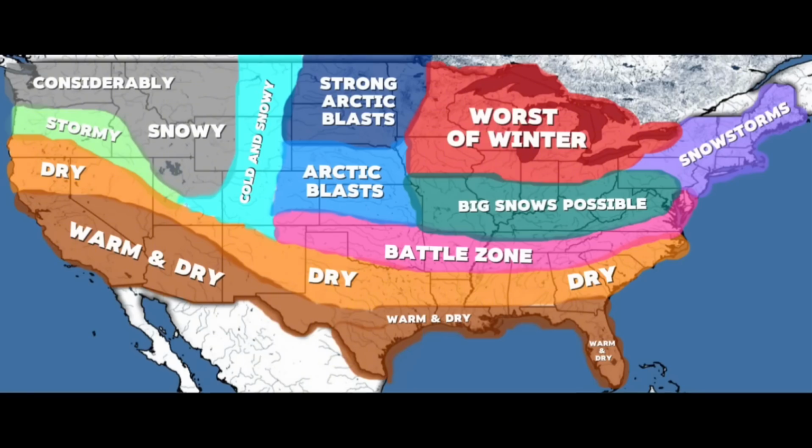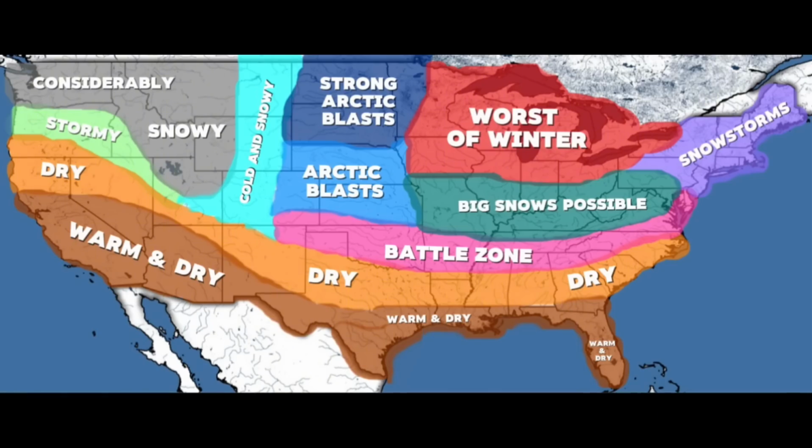For our purple section, snowstorms are expected. Though it has been lacking for a few years now, the Northerners know that this is the Northeast special right here, especially during a La Nina year. We should see plenty of snow chances in this area, and this should hopefully make snow lovers happy finally.